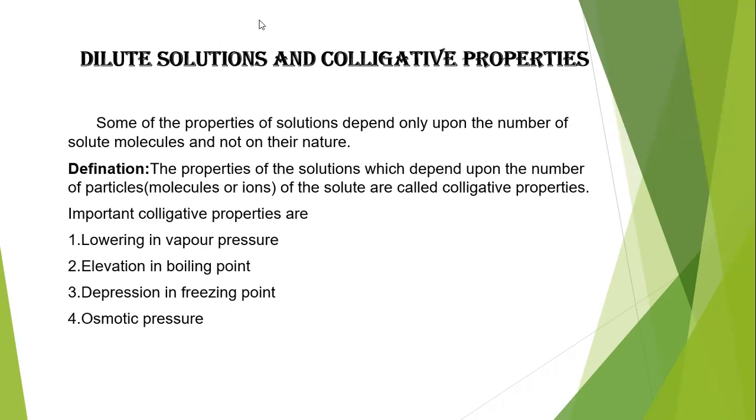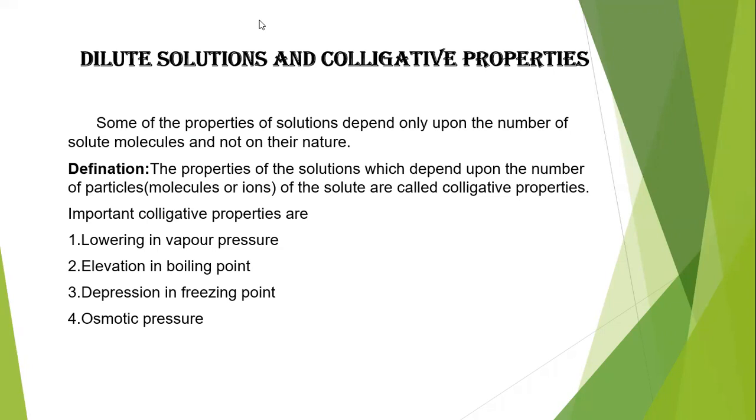In general, any solution property can depend on the nature of the particles of both solute and solvent along with the number, but some properties of a solution depend only on the number of solute particles or solute molecules, but not on their nature.